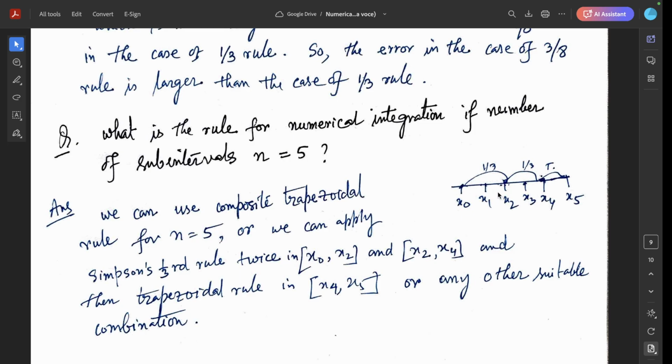For x0 to x2, these 3 points, so 2 intervals, we can apply Simpson's 1/3 rule, and for x2 to x4 we can also apply Simpson's 1/3 rule, and for x4 to x5 we apply the trapezoidal rule or any other suitable combination.